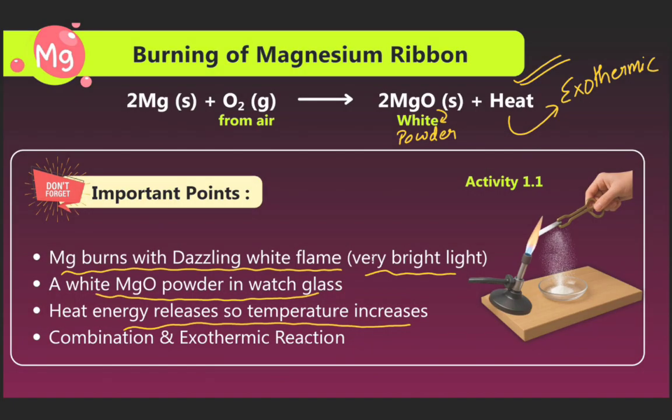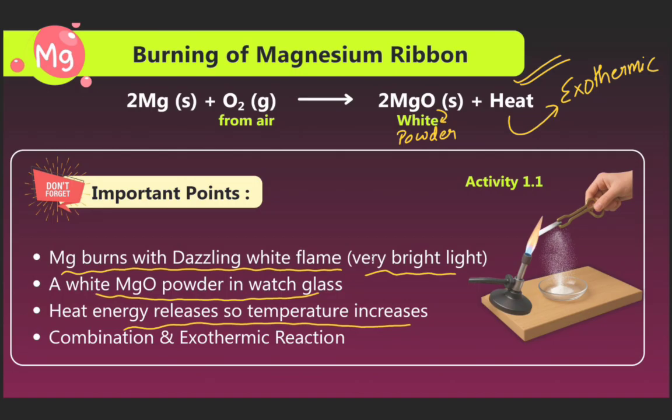Now we are seeing the burning of a magnesium ribbon. Here we discuss that when the magnesium ribbon is burned in oxygen gas, it forms magnesium oxide as a solid, which is a white powder, and produces heat. So magnesium burns in oxygen to form magnesium oxide and produces heat.